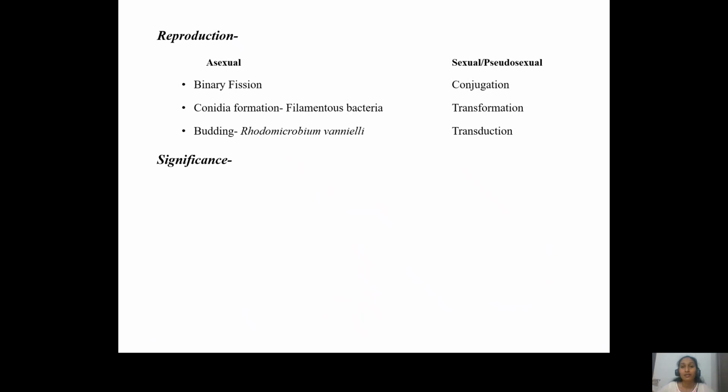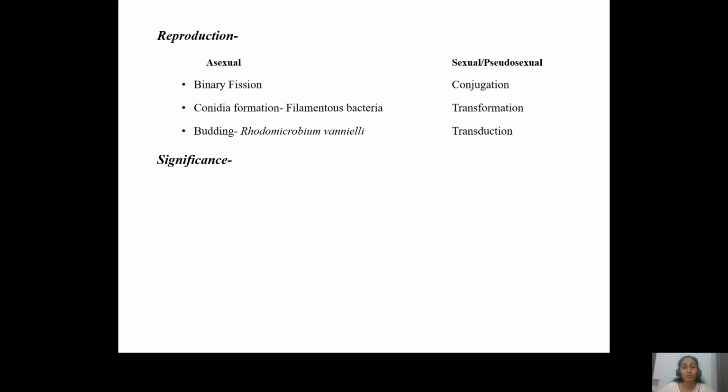On the other hand, a sexual, or rather, we can call it a pseudosexual mode of reproduction occurs in bacteria. Now, as I mentioned, in asexual reproduction the bacteria are reproducing, but there is no genetic modification happening in them. So there is a requirement of genetic modification or alteration for the bacterium to acquire new characteristics, to acclimatize to new environmental conditions, to the new food that is available. So for that, they require certain special characteristics or genetic modification.